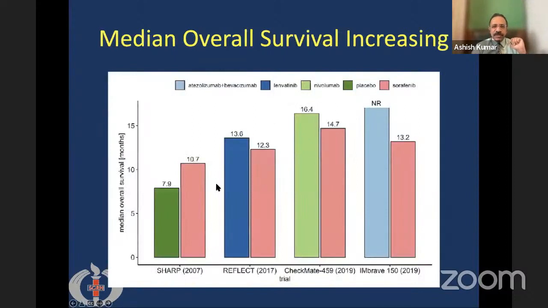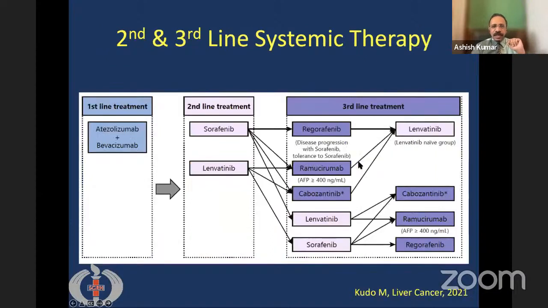With these chemotherapeutic agents, that means targeted therapy as well as immune checkpoint inhibitors, the median survival is now gradually increasing in these patients. Since this systemic therapy is given to patients who already have advanced tumor, the survival is now to the tune of 16-17 months, or even up to 2 years.